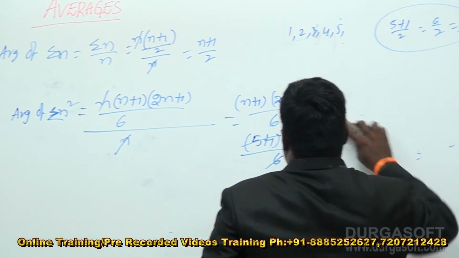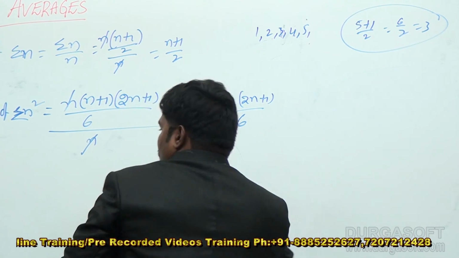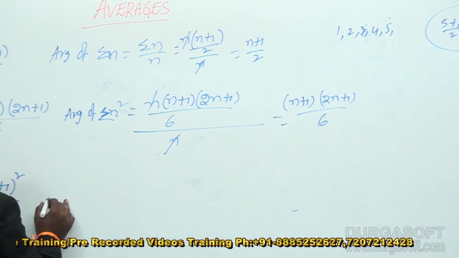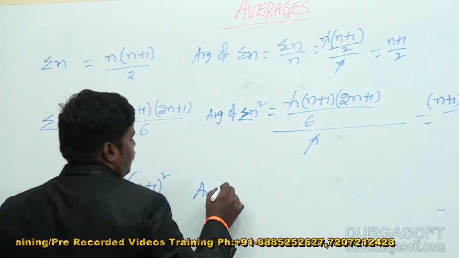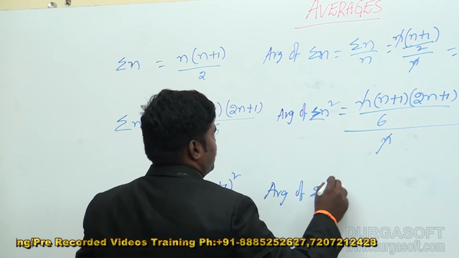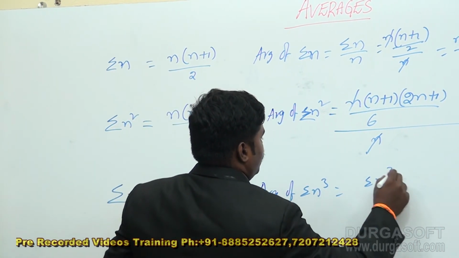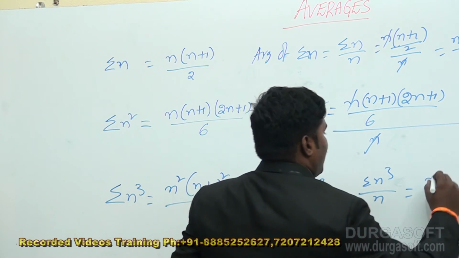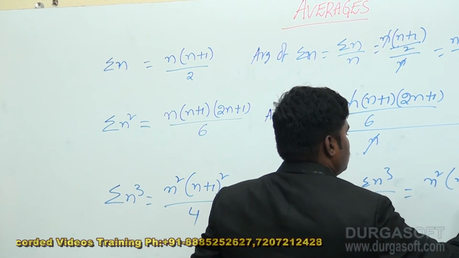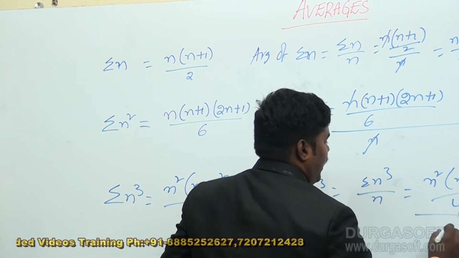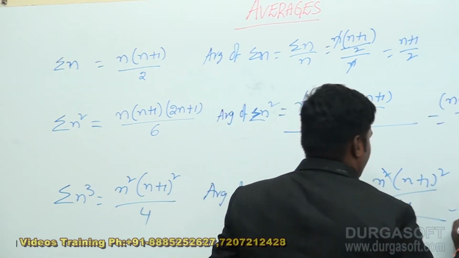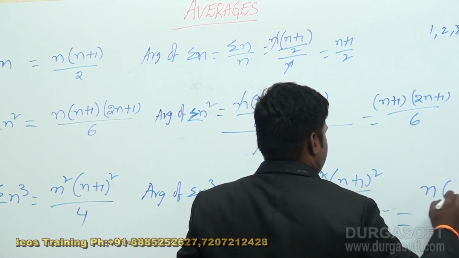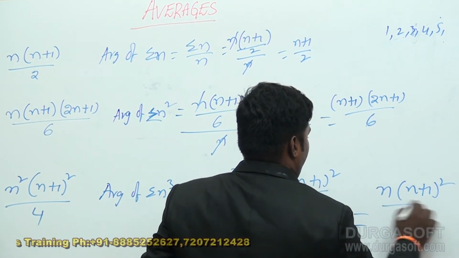Now, the average of sigma n cube is equal to what? The average of sigma n cube is equal to sigma n cube by n. The sigma n cube value is n square into n plus 1 whole square by 4, by n. N square is cancelled with n. So the answer is n into n plus 1 whole square by 4.